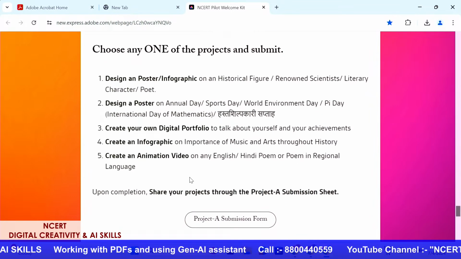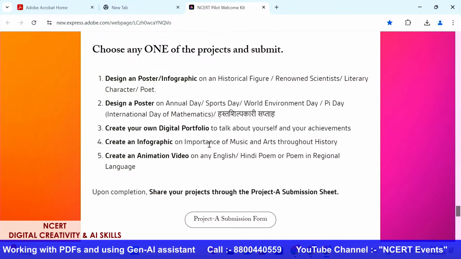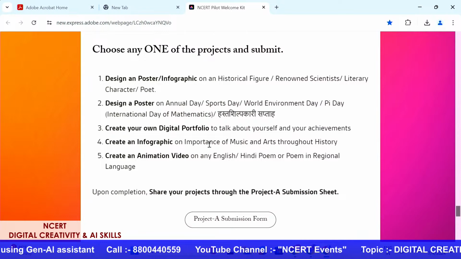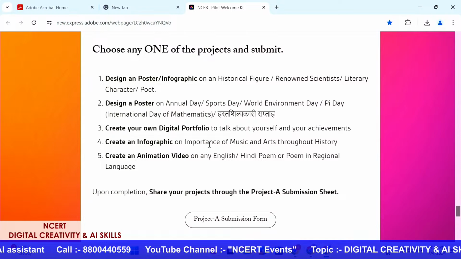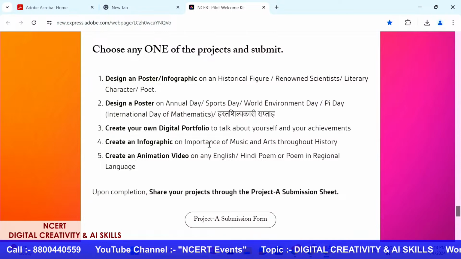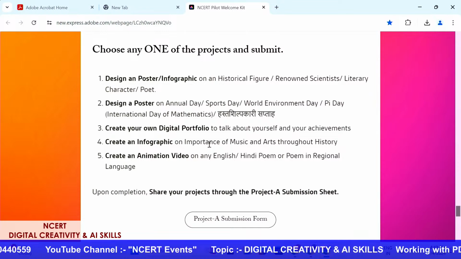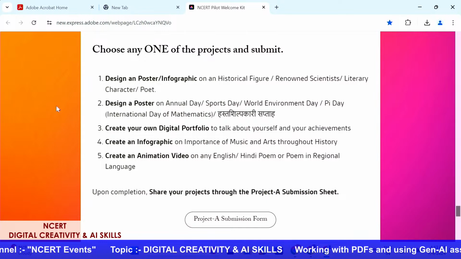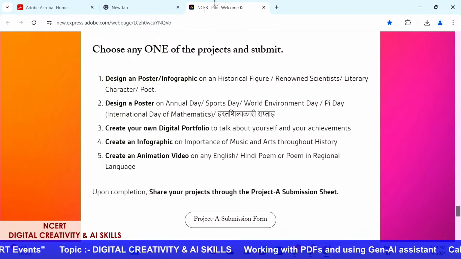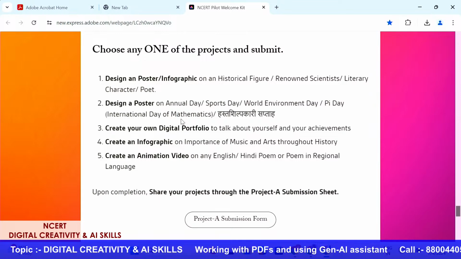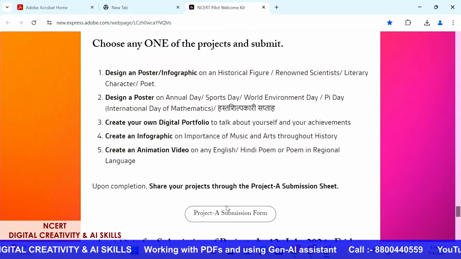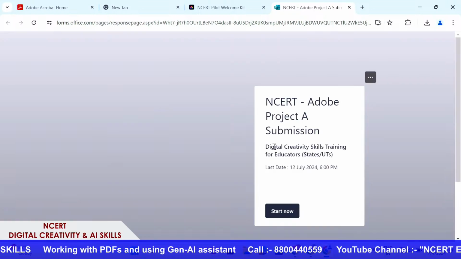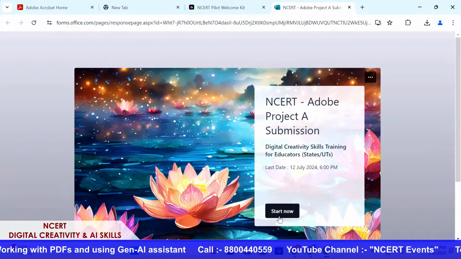All these projects focus upon whatever we have covered in the last 8-9 sessions, including today's session as well. So maybe if you want to create a vocab worksheet, you can also do that. But these are the projects that we would wish you all to submit. But how do you submit to us? You click on this Project A submission form. Once you click on this form, it asks you to start right away from here.